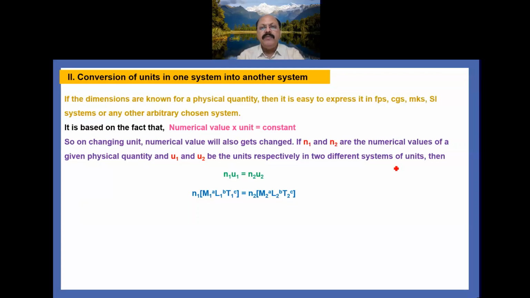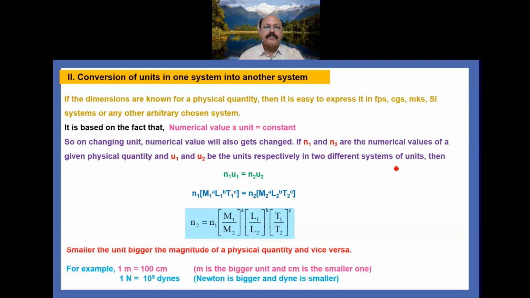Similarly, in the other unit we write M2^a, L2^b, T2^c along with its numerical value n2. If we want to calculate the numerical value n2, then the expression is n2 = n1 [M1/M2]^a [L1/L2]^b [T1/T2]^c. So that becomes one formula for converting units in one system into another system.